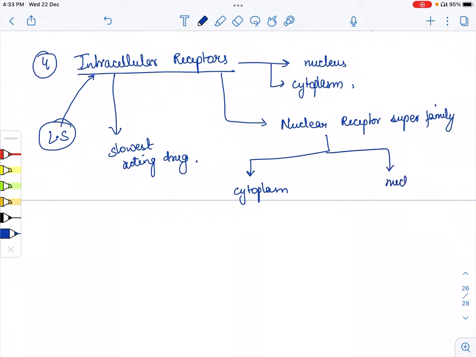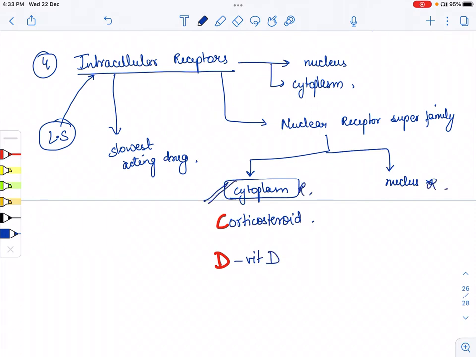When the receptor is present in the cytoplasm, we have to remember the mnemonic CD. Those drugs are corticosteroids. All the corticosteroid drugs act on the cytoplasmic receptors, and vitamin D also acts on the cytoplasmic receptors. While on the nuclear receptors we have PSVT.